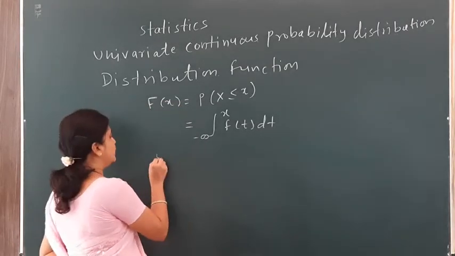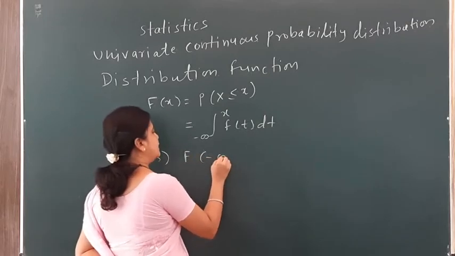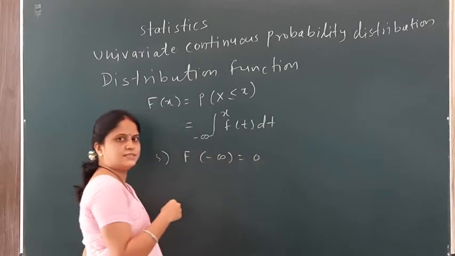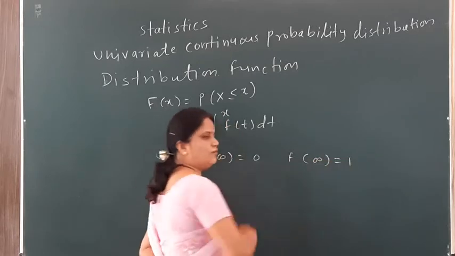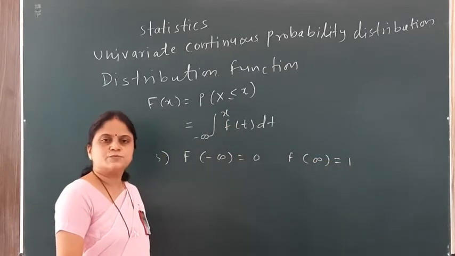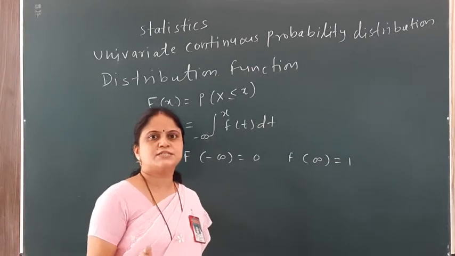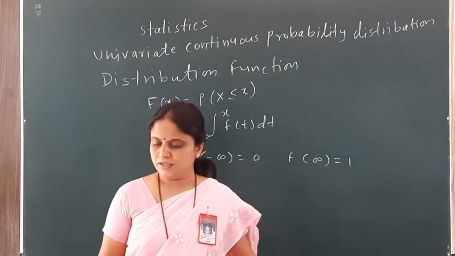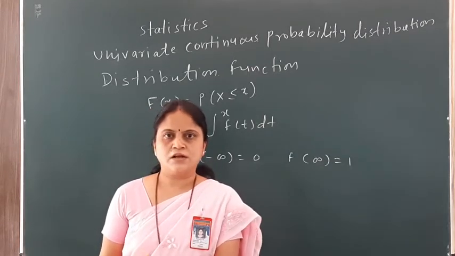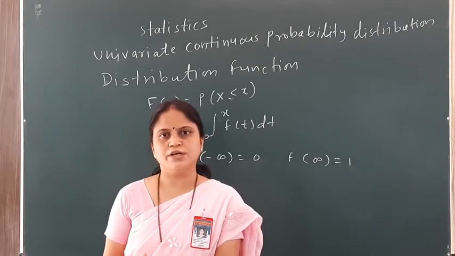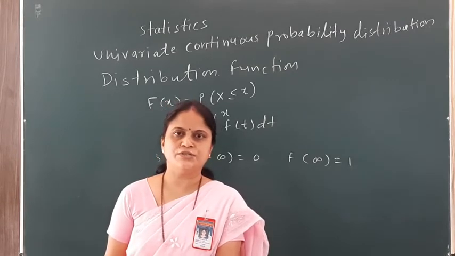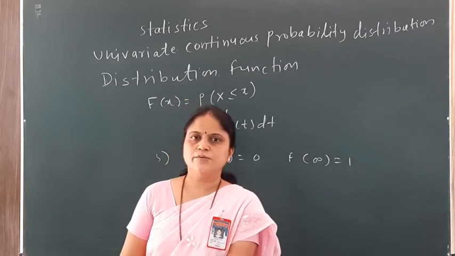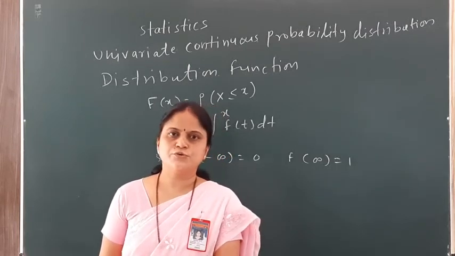Then the third property is F of minus infinity is always 0 and F of infinity is always 1. And the last property is if F(x) is continuous, then the random variable X is also continuous. So these are the important properties of distribution function.